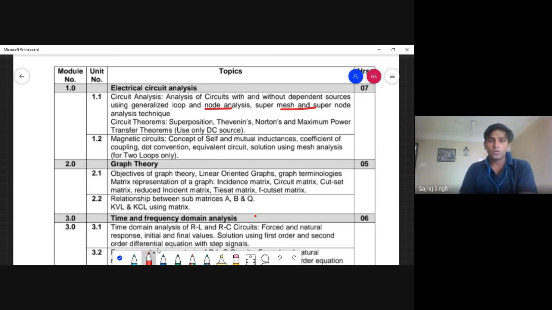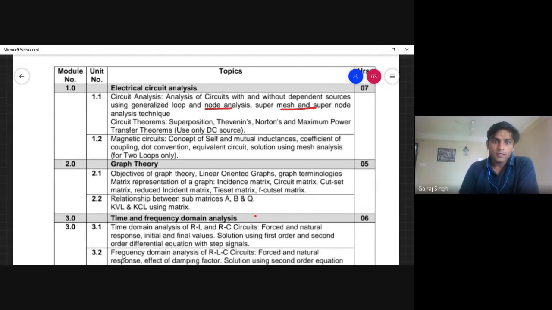Okay, so now our next topic, next module is graph theory. In graph theory, we will learn these concepts, which we'll learn in module one. These concepts are used for complex networks. If we use this graph theory, we can solve complex networks in an easy way. So for that, we will use graph theory.